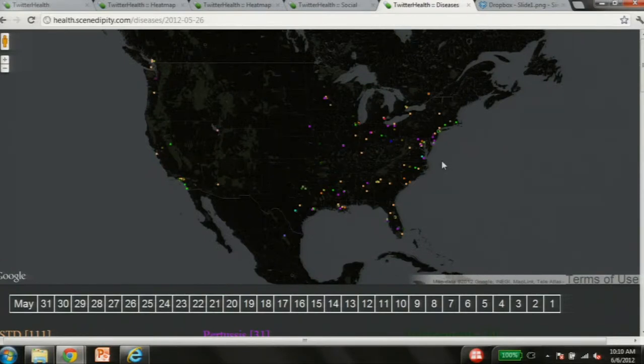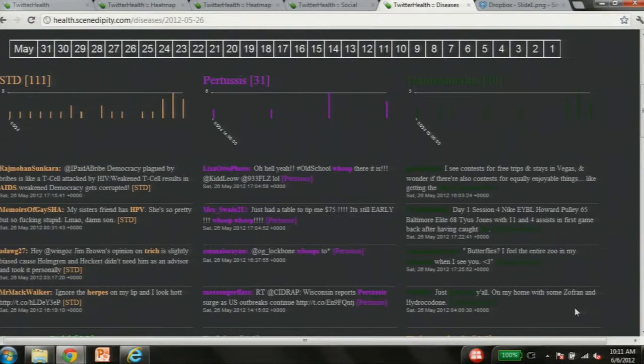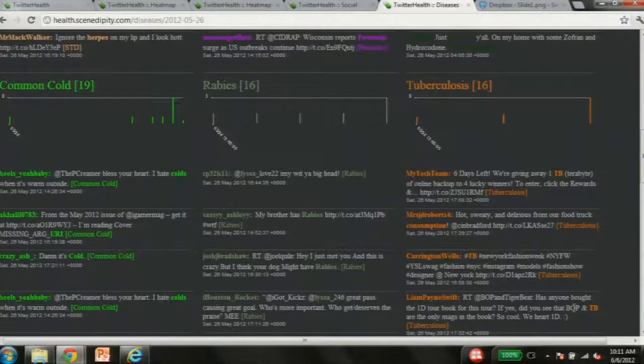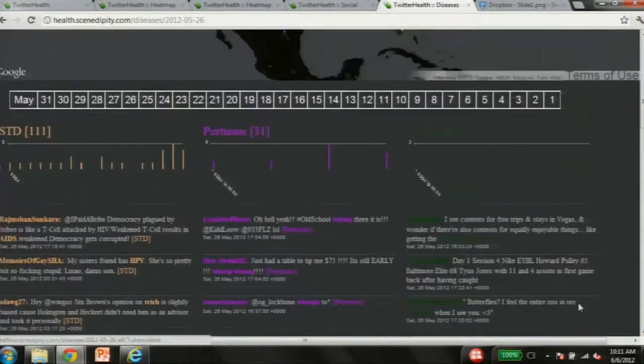We can create an interface for policymakers to understand how specific diseases are developing, where they're developing, and why they're developing. We can create heat maps of specific diseases, hopefully to help contain epidemics. We can equip first responders, hospitals, and emergency responders with insights into what they're about to encounter in their environment. We can show you, hey, this is what people are saying that results in these diseases.